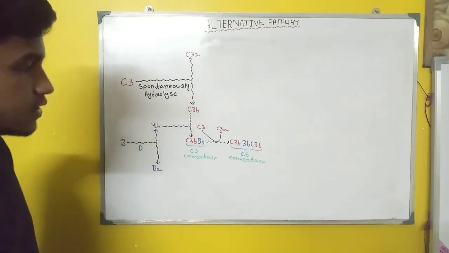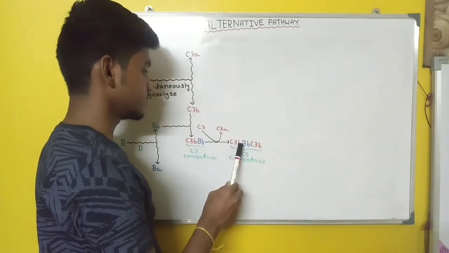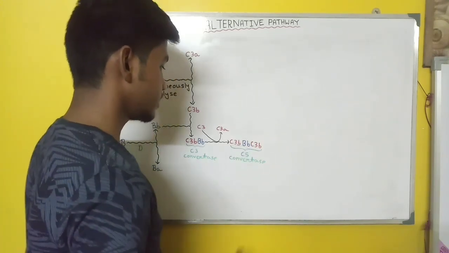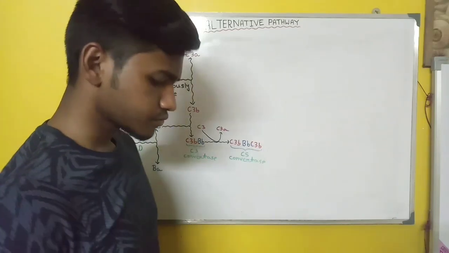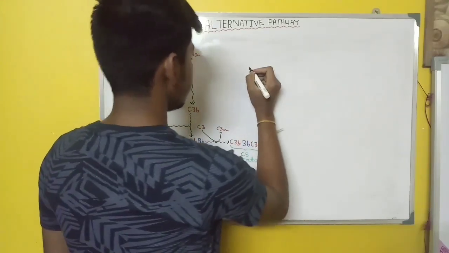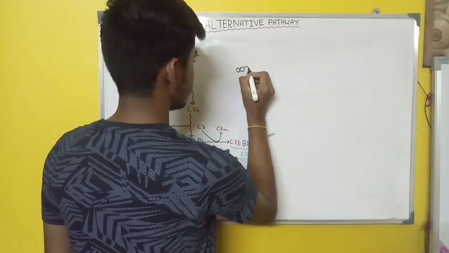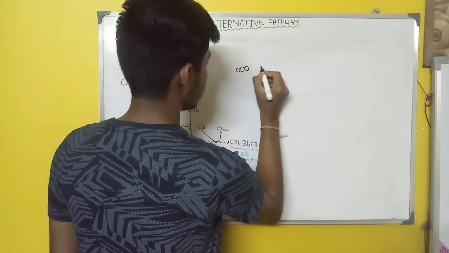Now in the next step, the C3b, capital B small b, and C3b will attach with properdin. So now I am drawing a plasma membrane.